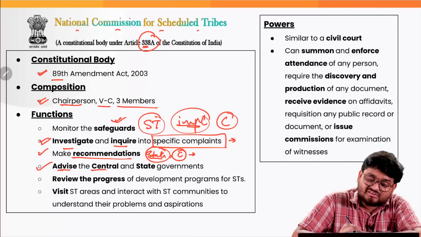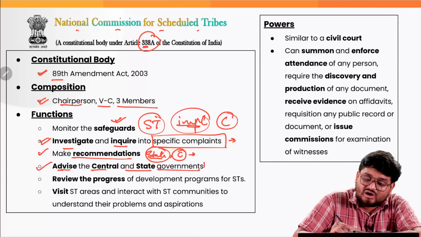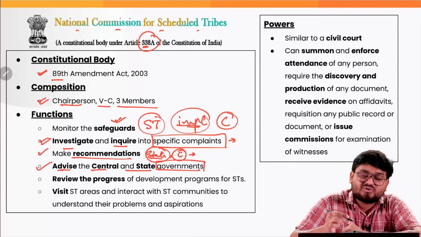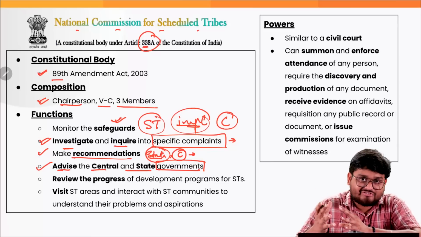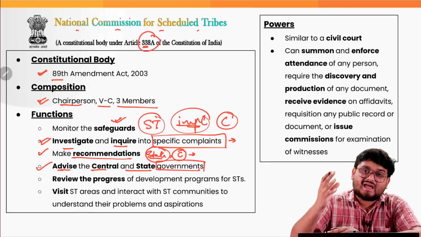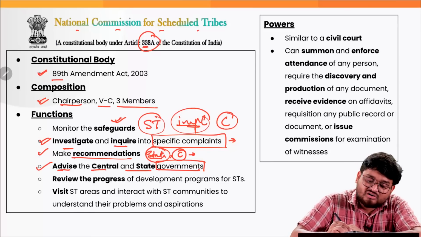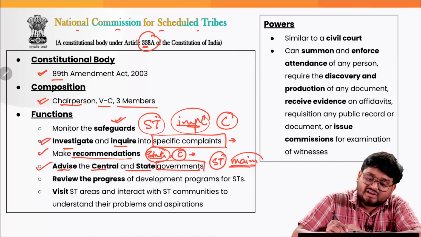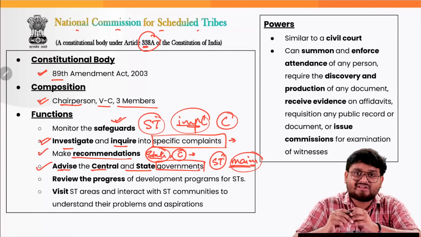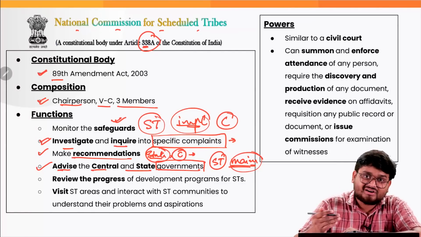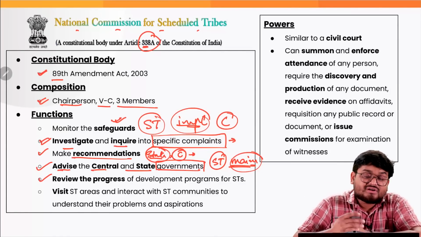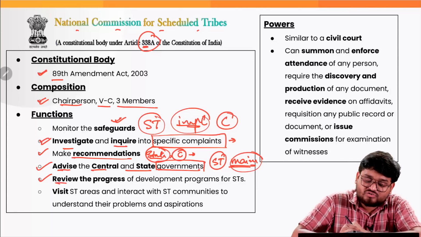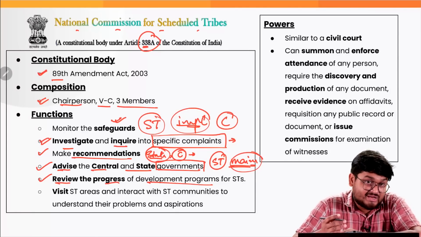It also advises the central and state governments on how we can improve social welfare and social status, and how we can involve the ST population in the mainstream polity, society and economy by improving their standards. This particular NCST can also review the progress of various development schemes and programs.